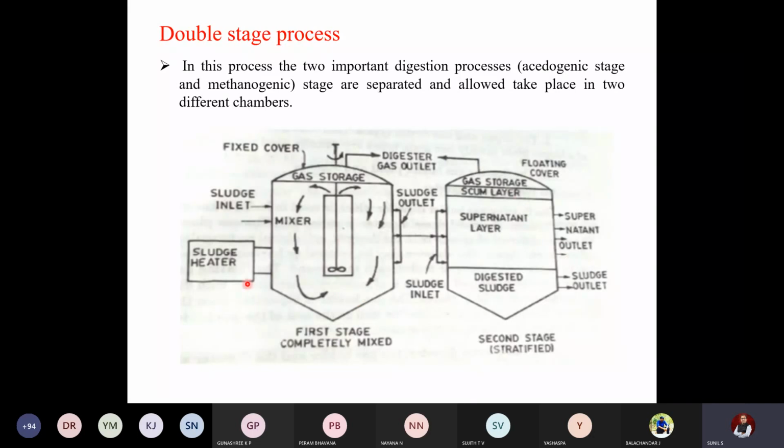You can see there is a heater, a sludge heater. This is an advanced mechanism, so there will be a proper mixer also here. After a fixed number of days, the slurry gets digested for the most part and is shifted to the second cylinder automatically, so that here you will get the final gas output. Only traces of the gas output you will